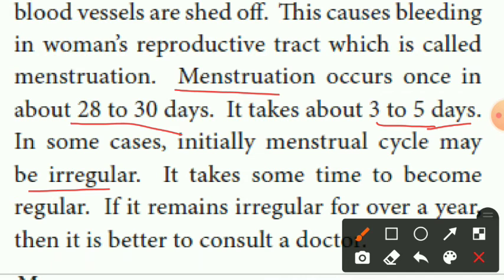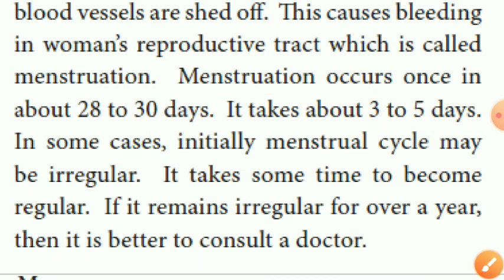After 1 year, or otherwise 6 months, it may become regular. If it remains irregular for over a year, it is better to consult a doctor.